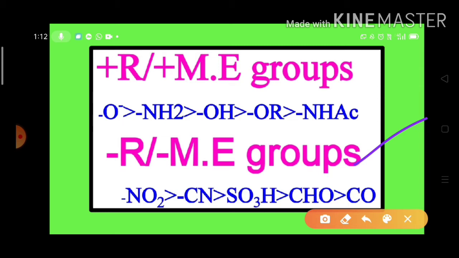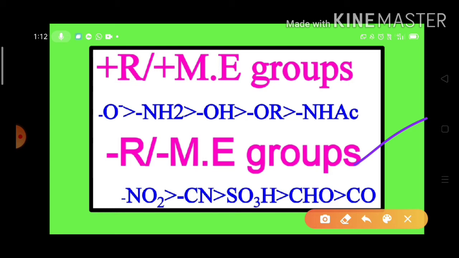These groups withdraw electron density from the carbon chain or carbon ring. So that's why these groups are known as the minus R or minus M groups. Generally, these groups contain nitrogen, carbon or sulfur, which are indirectly connected to more electronegative elements like oxygen or nitrogen.